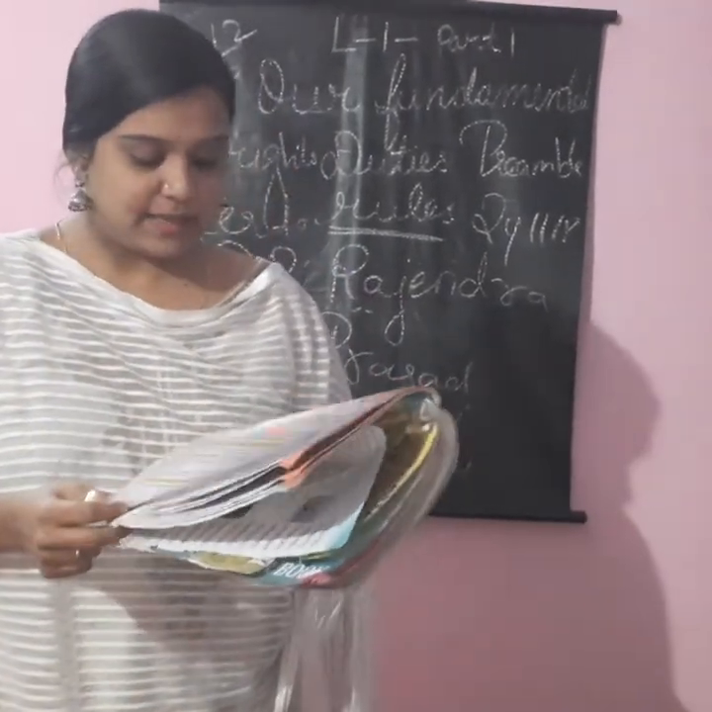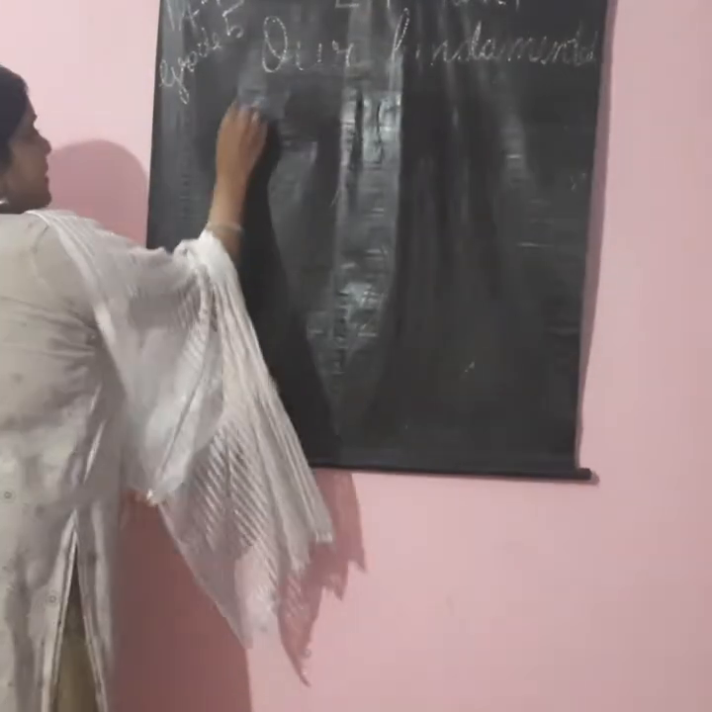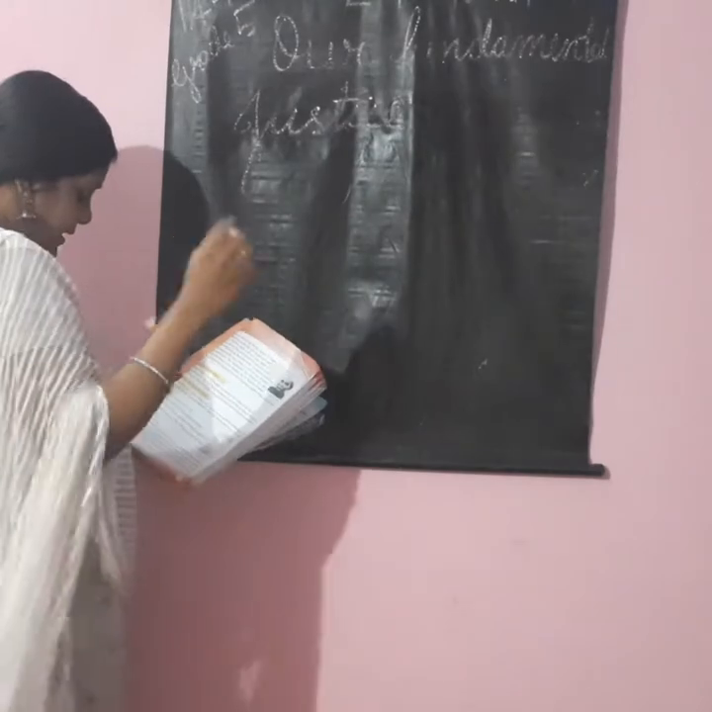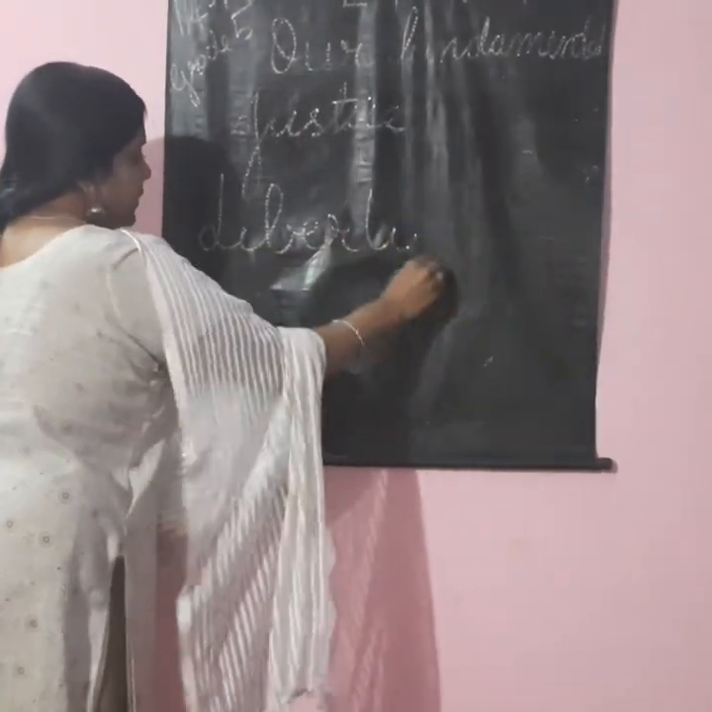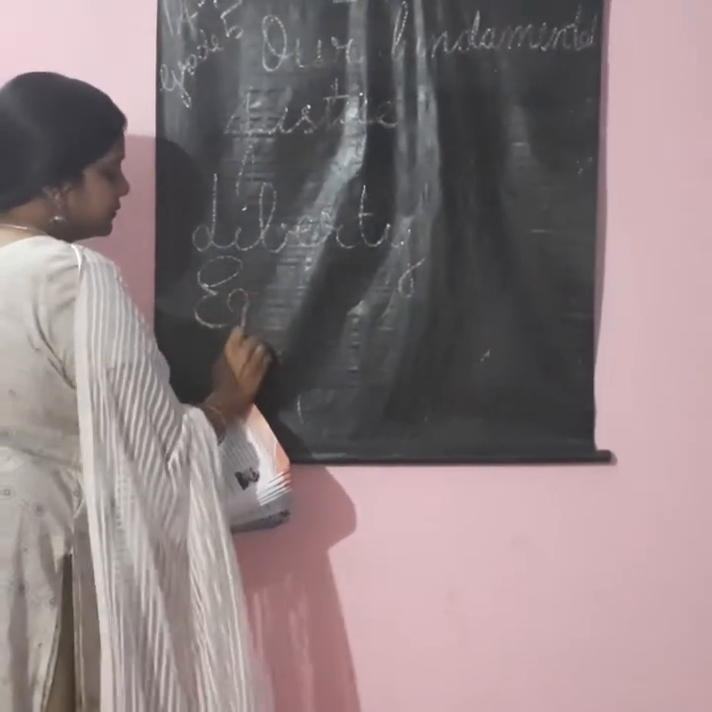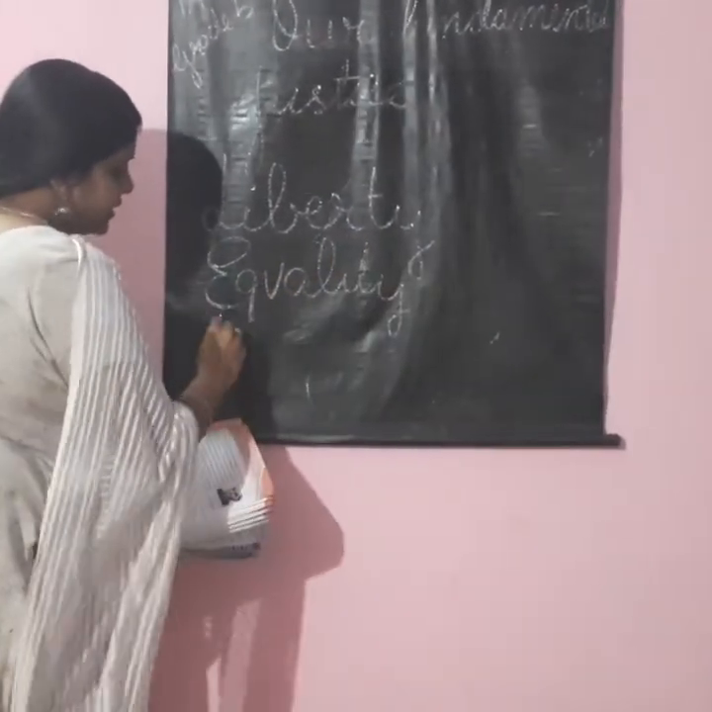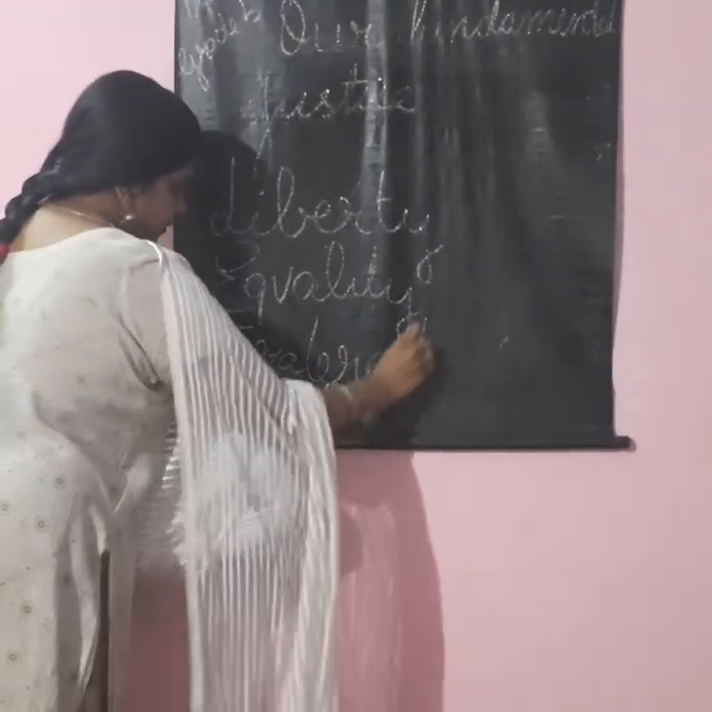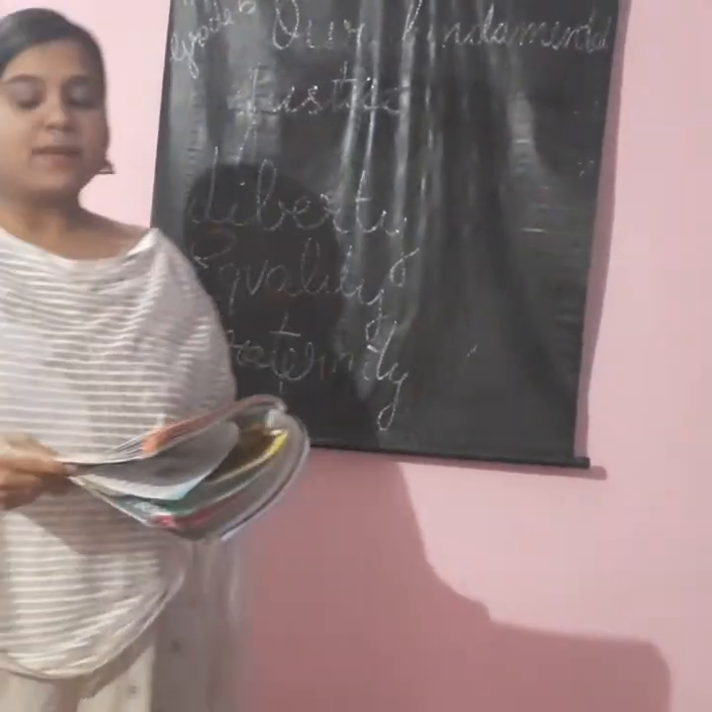These are the preamble. So what are the preamble, children? Justice, liberty, equality, fraternity. These are all the preamble of our constitution.